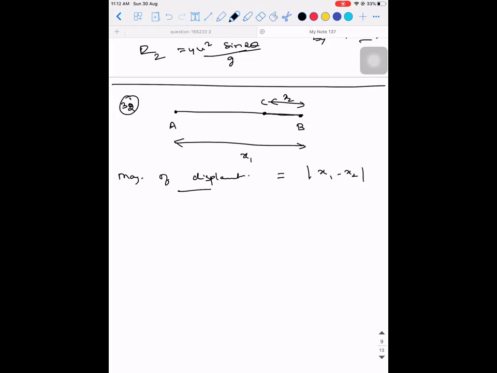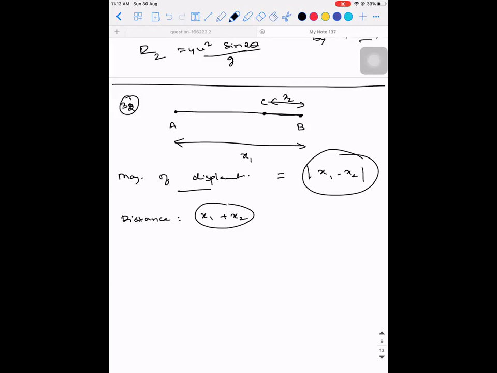Guys, I want a response. Are you guys able to understand? Yes, sir. Now, if I ask you what is the distance here, what will you say? AB plus BC. That is x1 plus x2. Is this and this the same? No, sir.